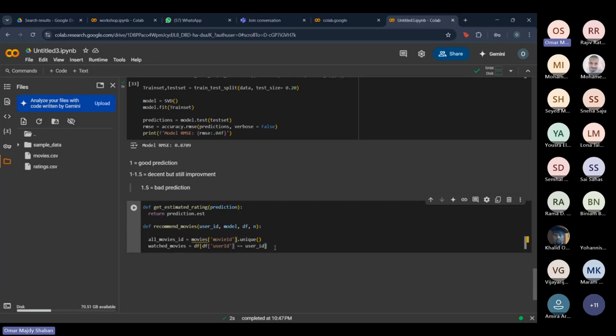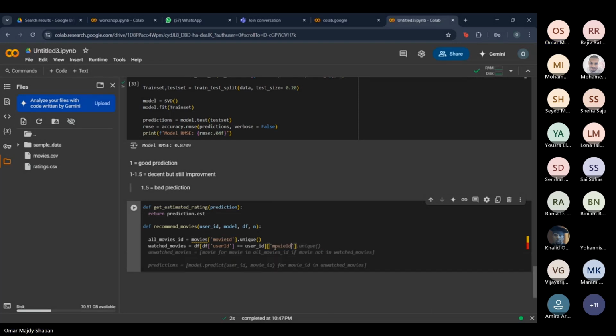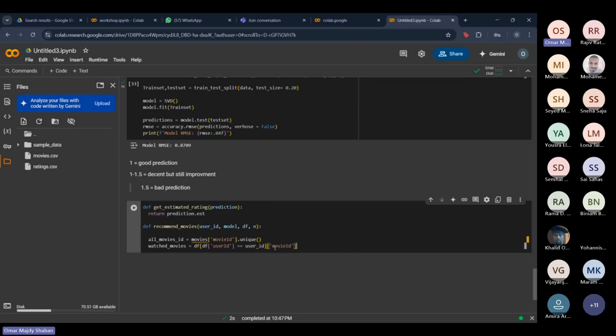And we're going to pass the other variable, which is movie ID, and we're going to do the exact same thing. We're going to get the values of them.